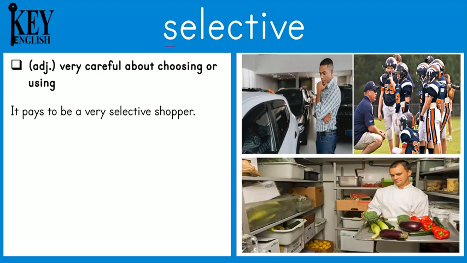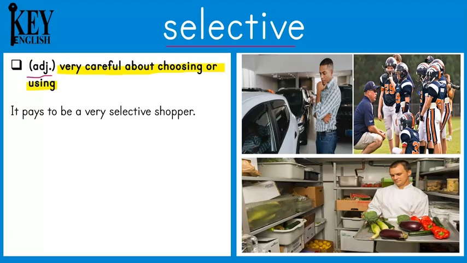The next word is selective. Selective is an adjective and it means very careful about choosing or using. When someone is selective, they think carefully about what they're going to choose. They don't just pick the first thing that they see. Instead, they take time to choose what they think is best.